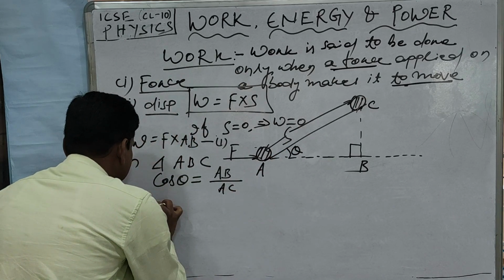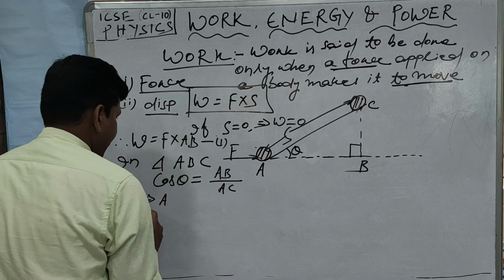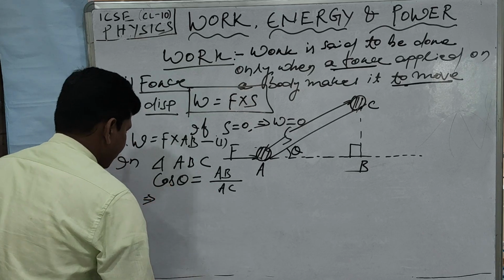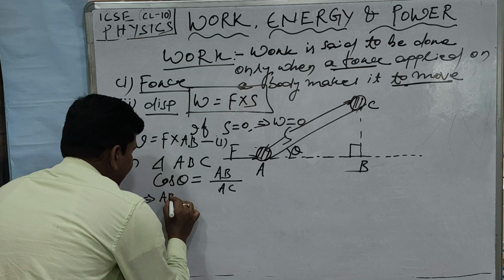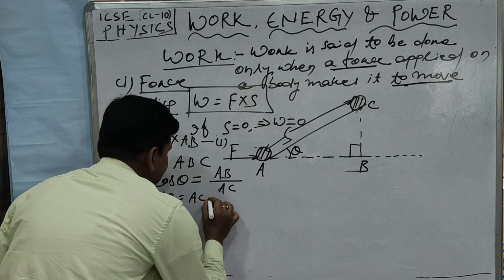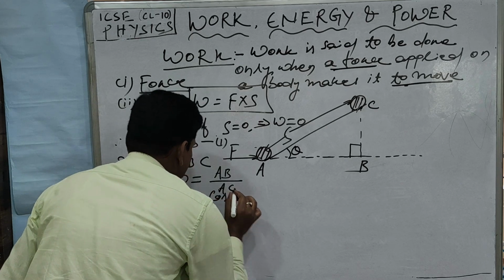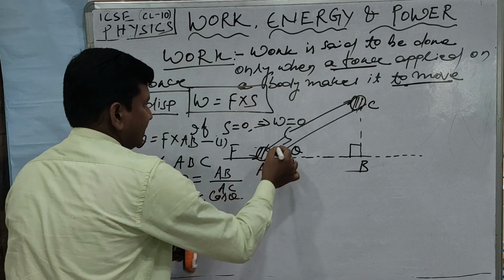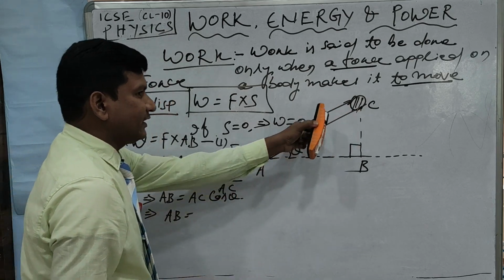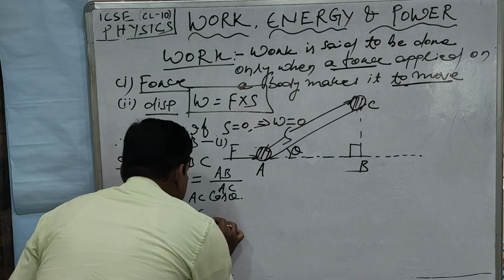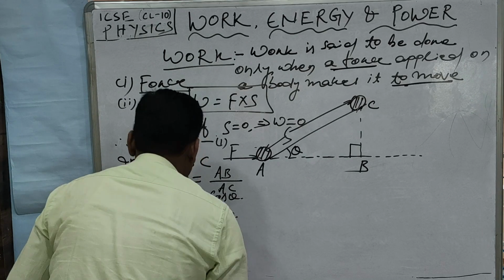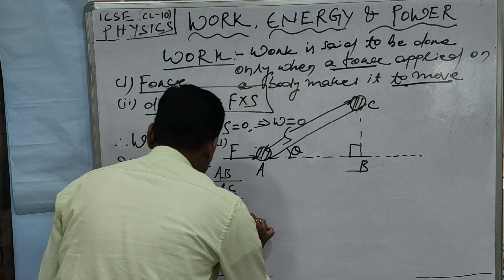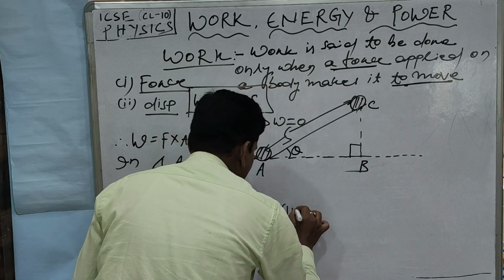That implies AB is equal to AC cos theta. That implies AB is equal to AC, the magnitude of AC is already given as S, so S cos theta. Say this is your equation number 2.